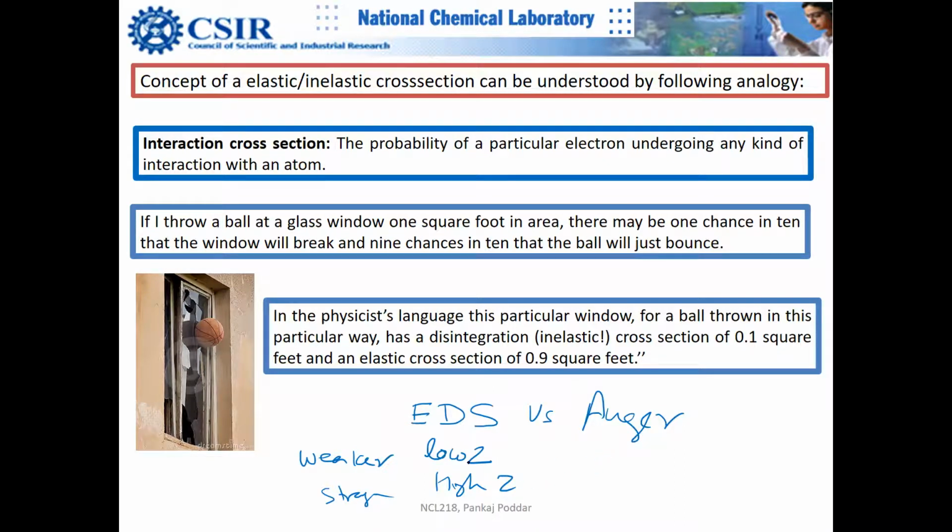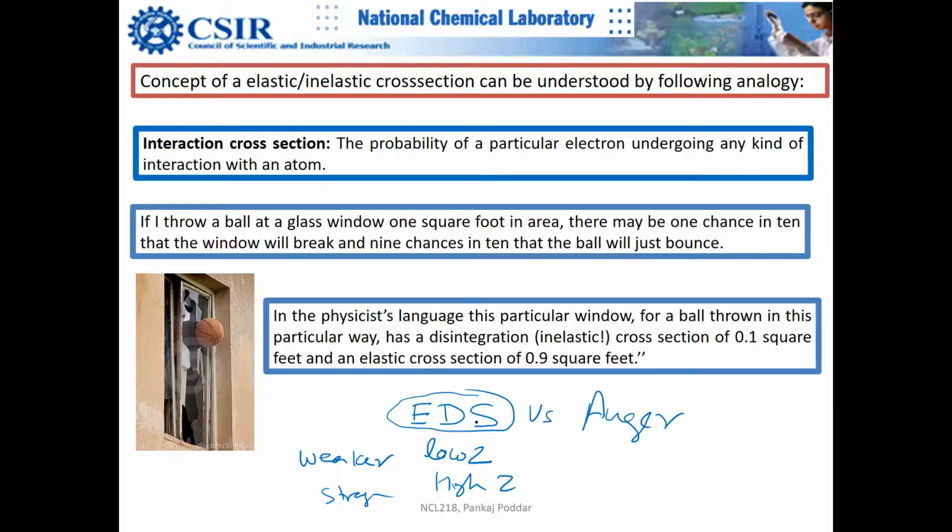How do I explain this? Both are inelastic processes, so I explain this based on the cross section. The scattering cross section for this event is smaller in comparison to Auger. The probability that an electron will undergo the production of X-rays is much smaller than the production of an Auger scattering event. Got my point?